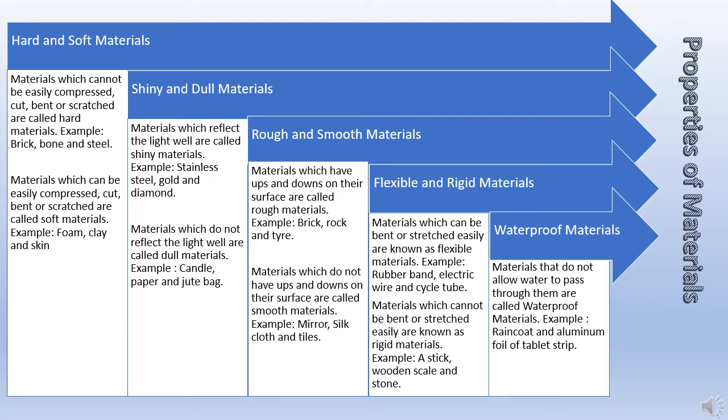So what you can do with your kids is take examples of each materials and try to explain it to them with the example. So you choose any examples, one of them, and explain it to your child.